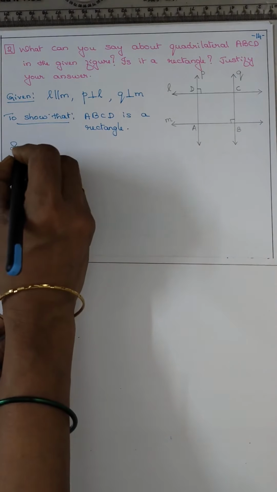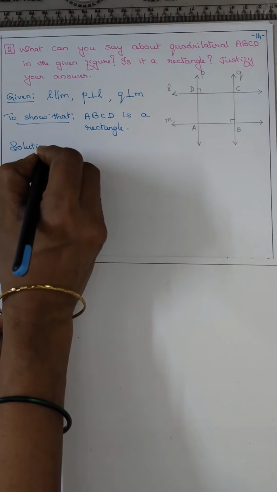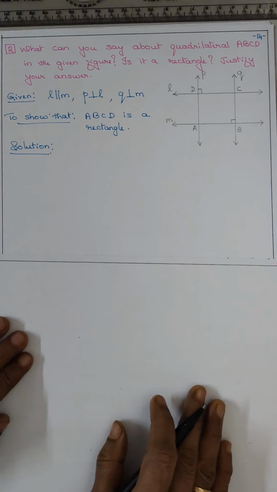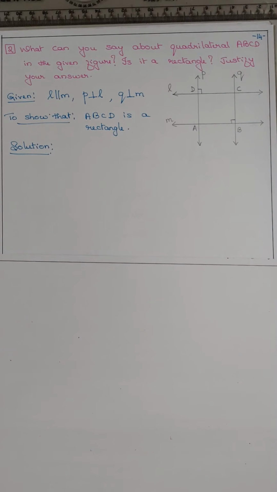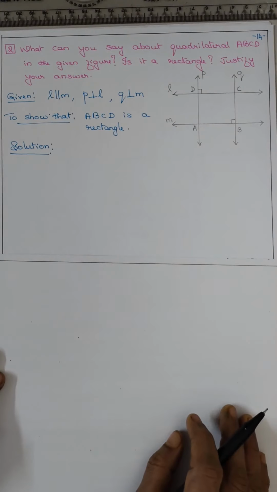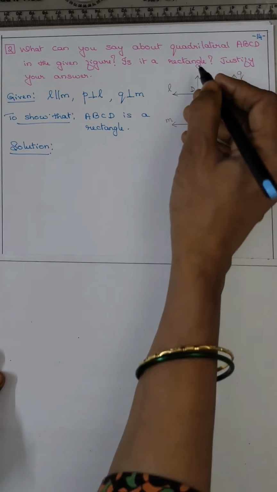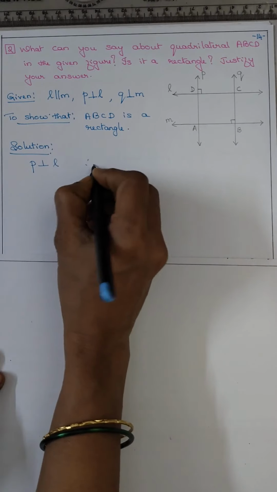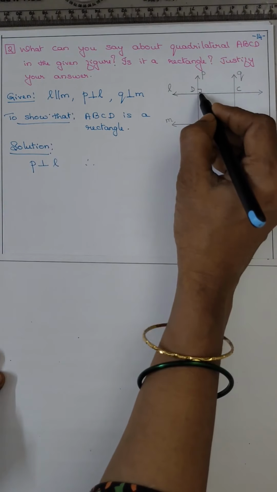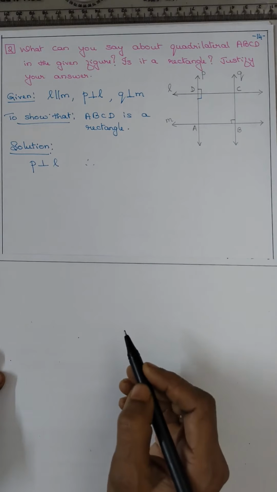Now, solution. To be a rectangle, all the interior angles, angle A, angle B, angle C, angle D, should be 90 degree, isn't it? All the corner angles are 90 degree and opposite sides are parallel to each other. So first we will say P is perpendicular to L. That means here they have mentioned, but here also it will be 90 degree.